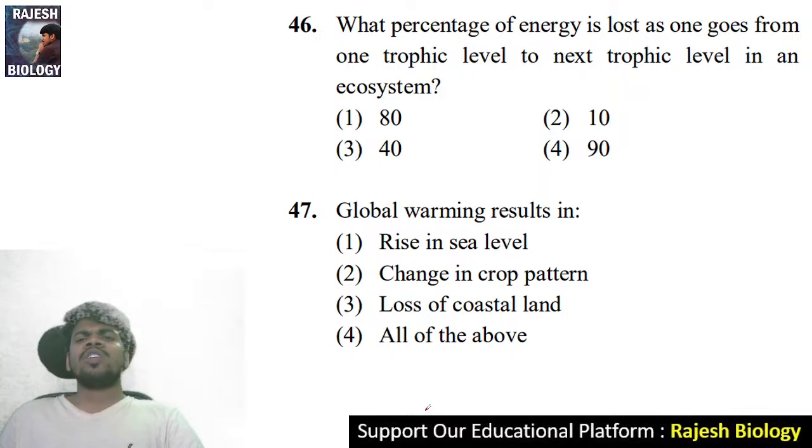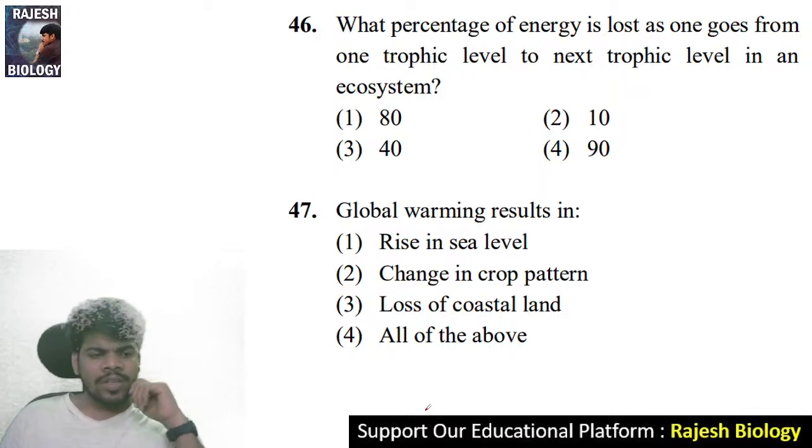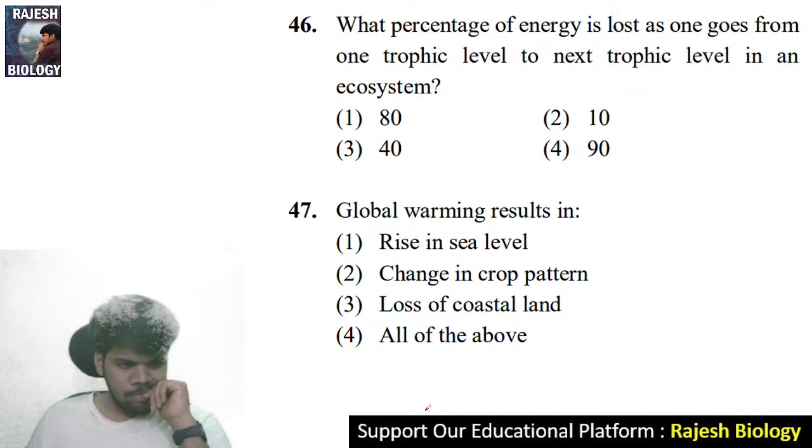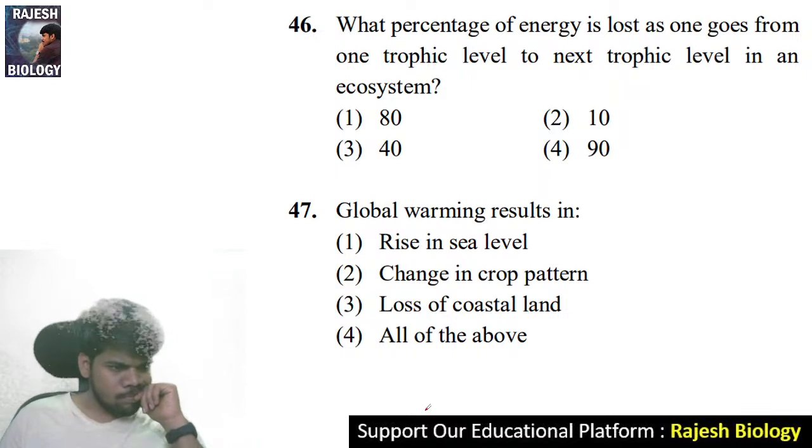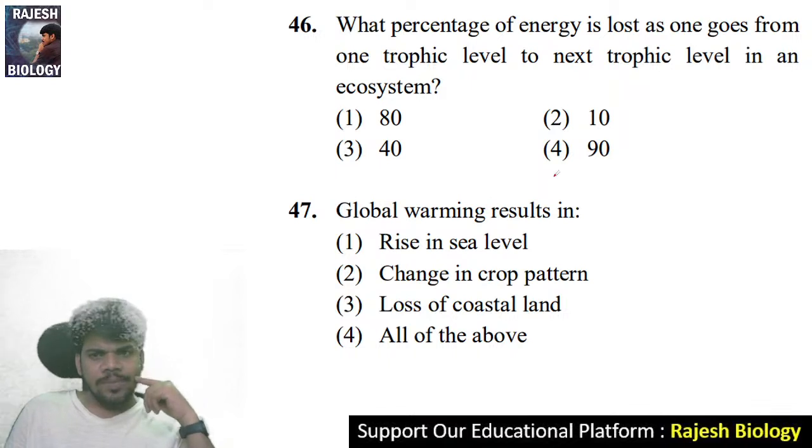What percentage of energy is lost as one goes from one trophic level to the next trophic level in an ecosystem? It is not 10, it is 90%.